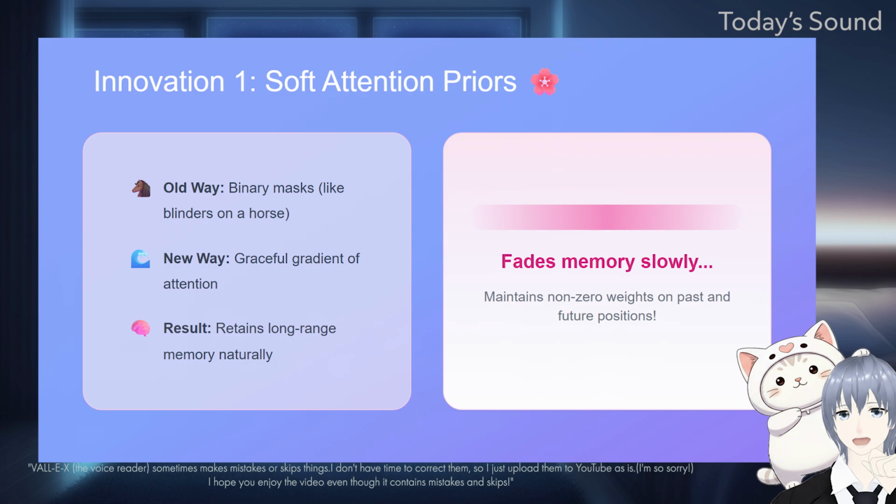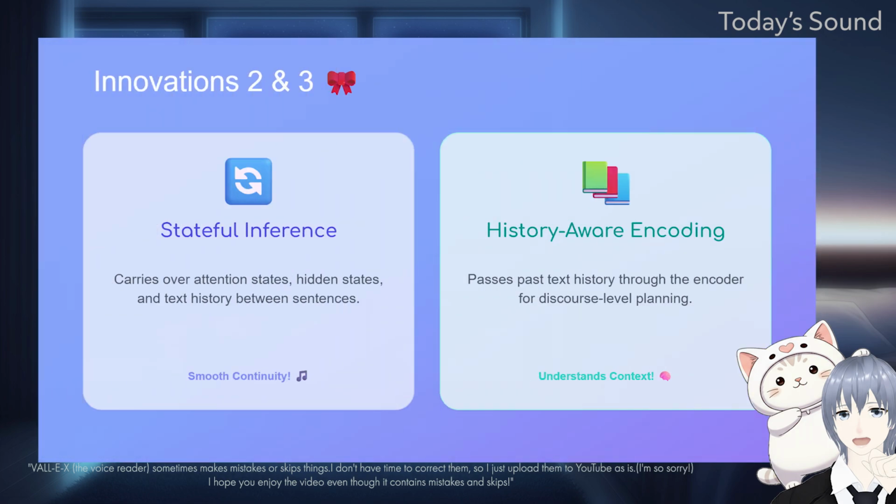And MagpieTTS LF uses soft priors. These soft priors maintain non-zero weights on past and future positions. This allows the model to preserve a graceful gradient of attention, meaning it slowly fades out its memory of past words, instead of completely forgetting them instantly. This helps the model retain long-range information, while still focusing computation on the locally relevant positions.